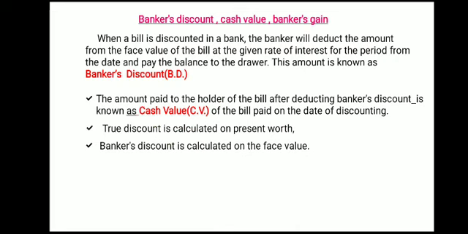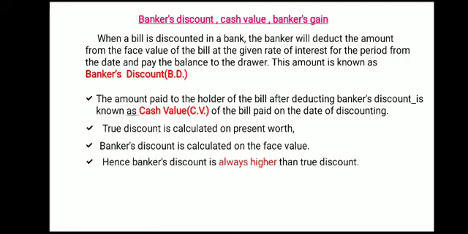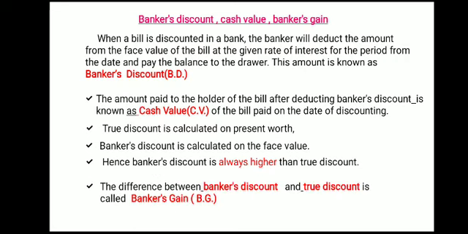Yes, the banker's discount will obviously be more than the true discount, because face value is obtained by adding the interest. When the businessman is giving on credit, he is adding the interest. So face value is more than present worth. So banker's discount is also more than the true discount. Banker's discount is always higher than the true discount, and hence the difference.